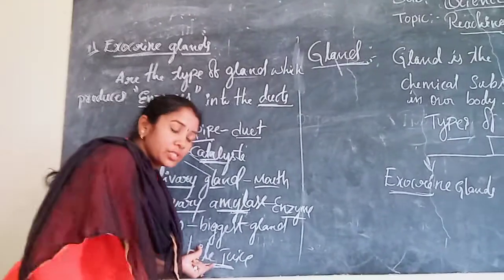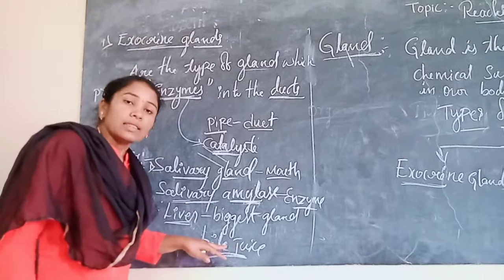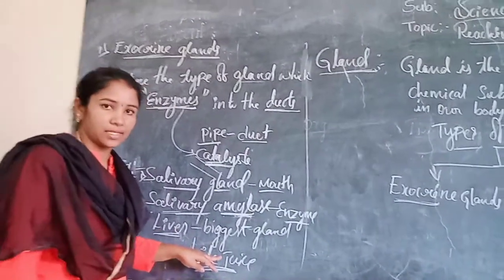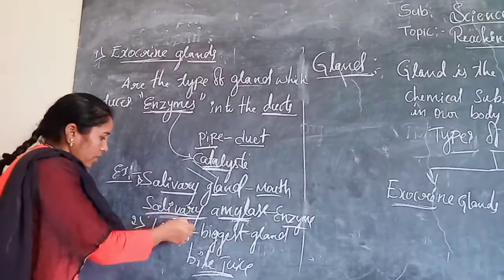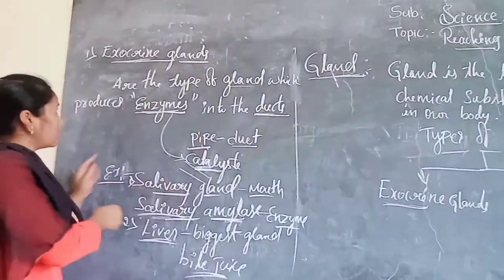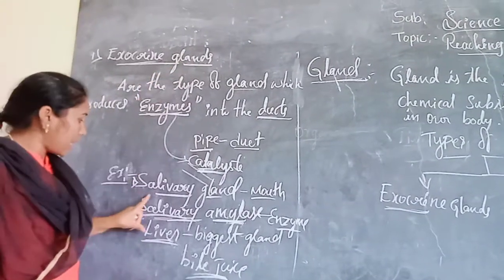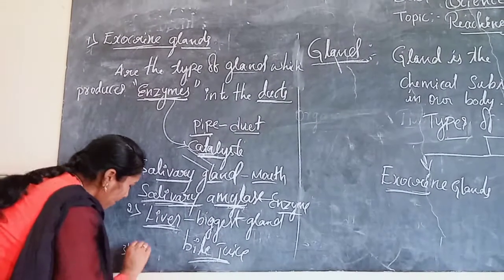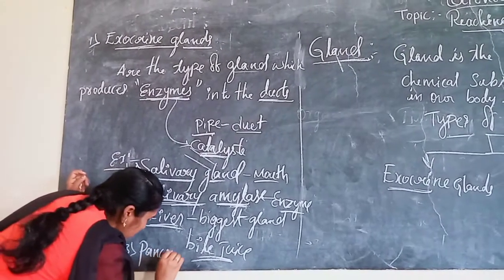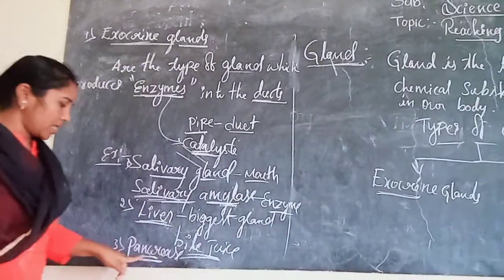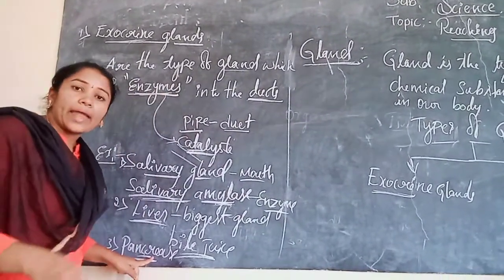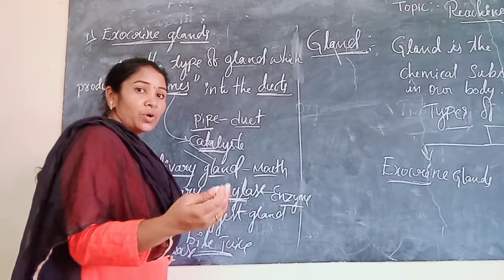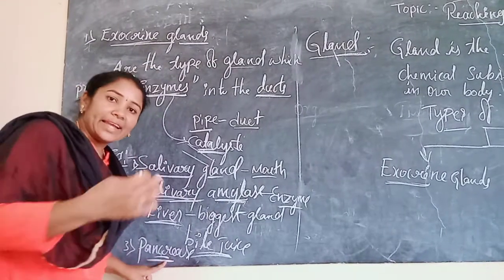In this bile juice also enzymes are present. That enzyme also acts as a catalyst. See, these glands are called exocrine glands. These glands are examples of exocrine glands, and one more example is pancreas. See, this pancreas gland releases enzymes and also hormones. So, what we can call it, I'll tell you later.